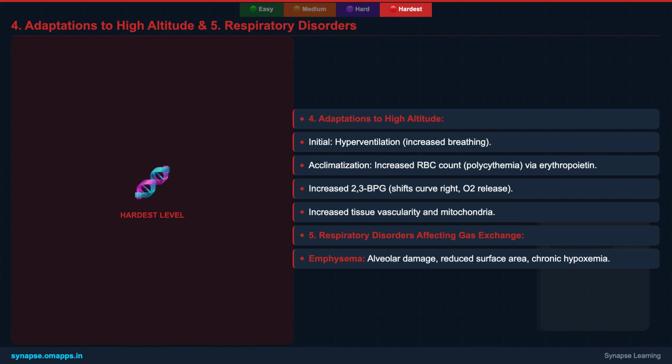Lastly, the bicarbonate buffer system is vital for pH regulation. This system, involving CO2, carbonic acid, and bicarbonate ions, is the most important blood buffer. The lungs regulate pH by altering CO2 excretion, while the kidneys excrete hydrogen ions and reabsorb bicarbonate. Imbalances lead to respiratory or metabolic acidosis and alkalosis, showcasing the integrated control of gas exchange and acid-base balance.